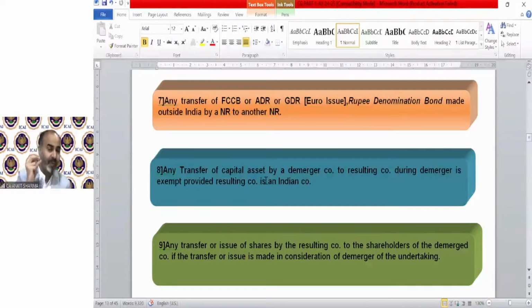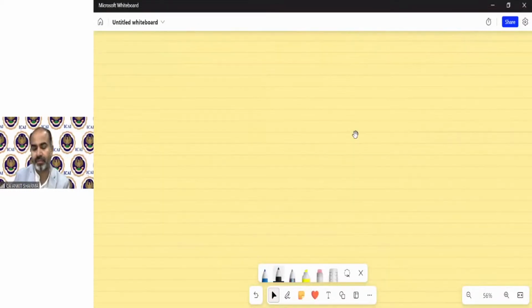And point number 4 talks about if any shareholder is transferring shares in case of exchange during the amalgamation, that is also exempted. So point number 9 is exactly the copy paste of point number 4. So 3 and 4 are exactly the same as 8 and 9. That was in case of amalgamation, and this is the case of demerger. Let me explain in short the meaning of demerger, so you will be able to understand these provisions more clearly.